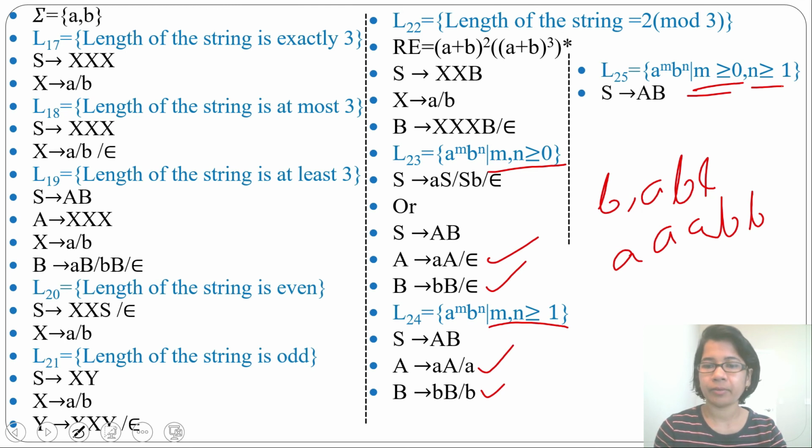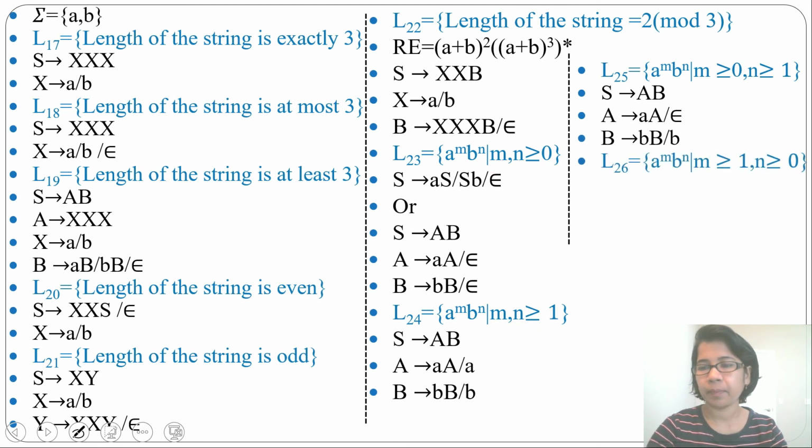Let's write the grammar for this. From S we derive AB. Then from A, aA or epsilon. This epsilon is for m value greater than or equal to 0. So minimum a can be epsilon. Then from B you derive bB or b.